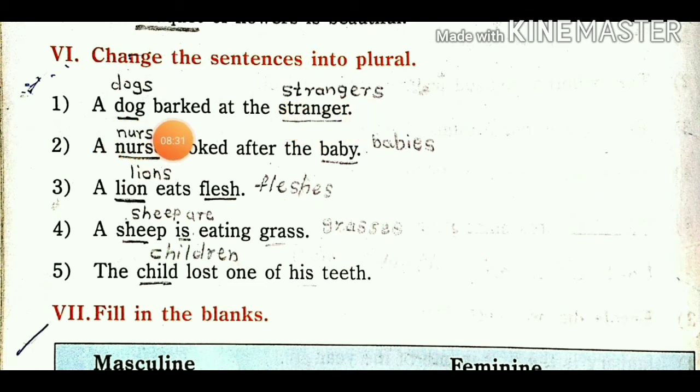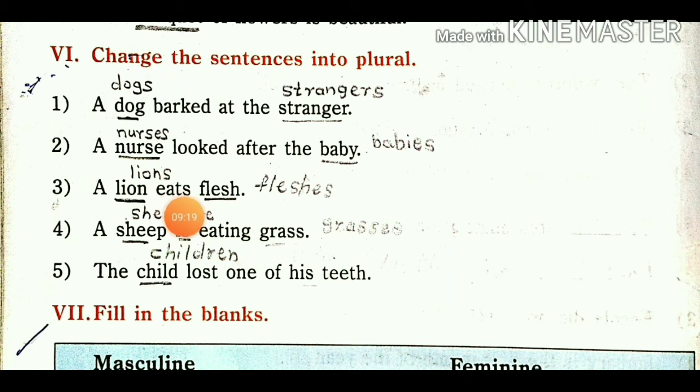A dog barked at the stranger, you can write in front: dogs barked at the strangers. Second number, a nurse looked after the baby, so nurse converts into nurses and baby converts into babies. So that sentence we can say: the nurses looked after the babies, like that. Third number, a lion eats flesh, so lions eat flesh.